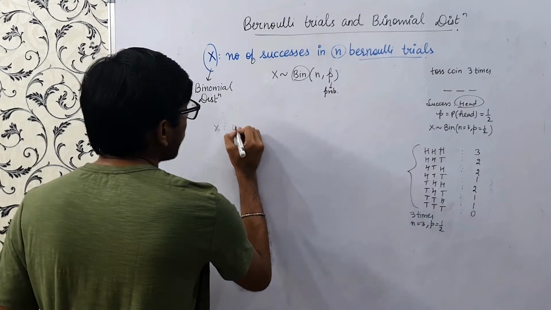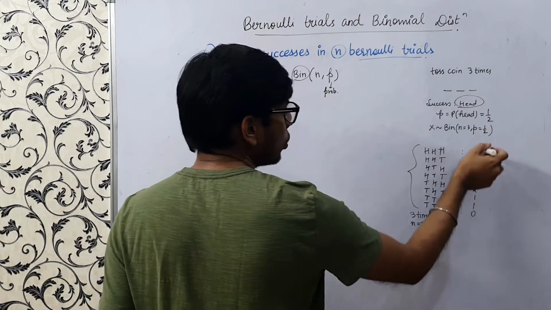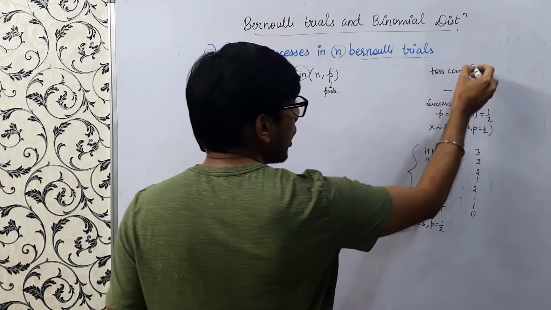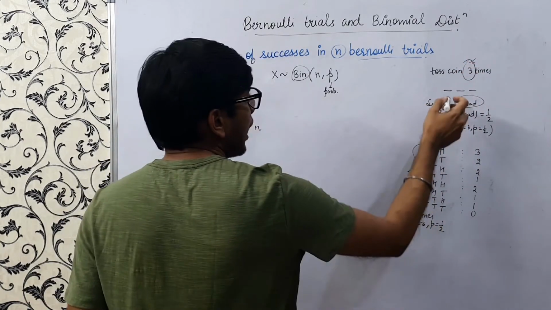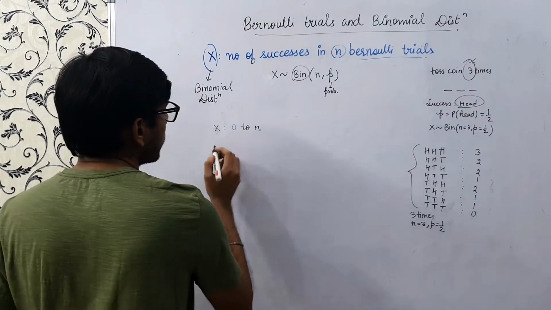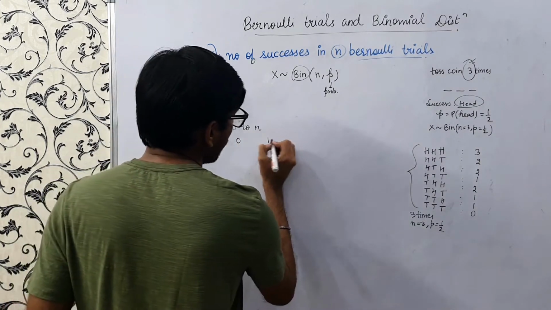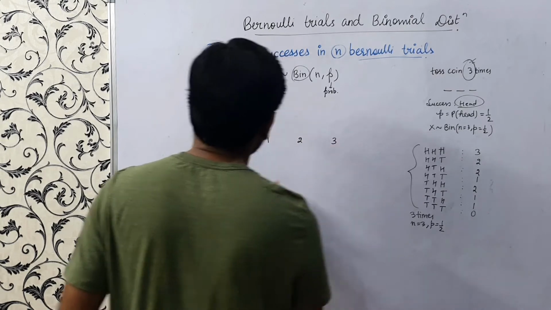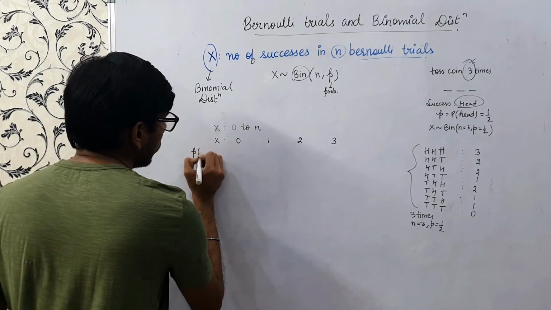So x can take value 0 to n. Here it takes value 0 to 3 only, because the maximum number of successes that we can get is 3 and the minimum is 0 when all are failures. So x can get value 0 to n. In this case, it can get 0, 1, 2, 3, right? And with each we have an associated probability also.